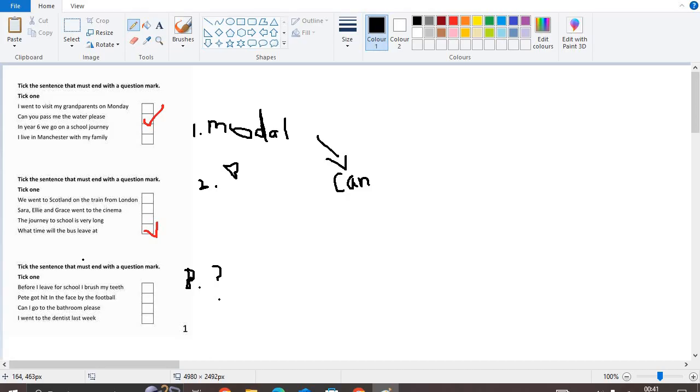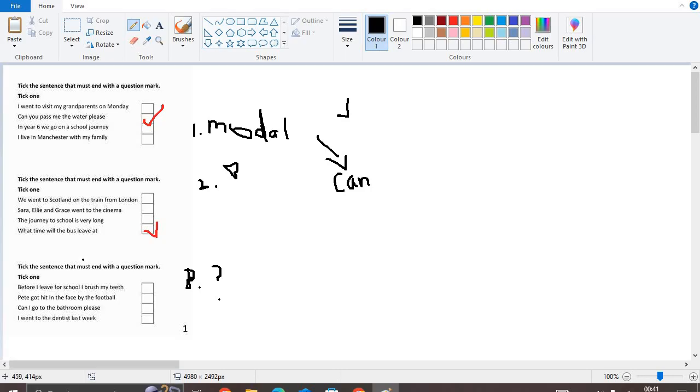So we see. We think it's this one because this one has a modal. So we can just take, yes, it does have a modal. So we're going to be focusing on that one. Now we have to see if it's really a question. If it really isn't one, then will it be a statement or command? It's not saying go to the bathroom, and it's not saying I'm going to the bathroom. So we can see that it's a question.